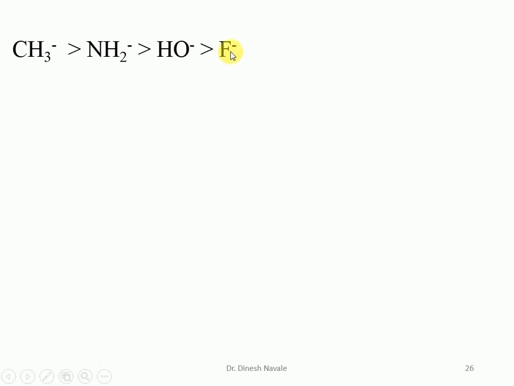Now in case of basicity, as we know, carbon, nitrogen, oxygen, fluorine, as we move from left to right in the periodic table, electronegativity increases. Fluorine is more electronegative, so it will try to hold the electrons towards itself and will not donate them easily.